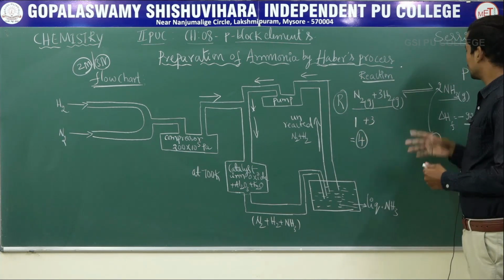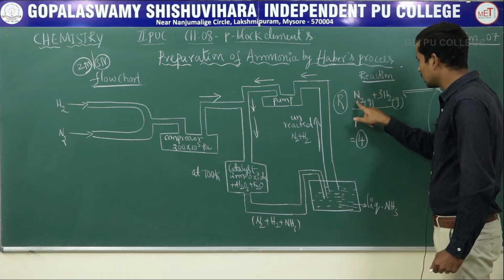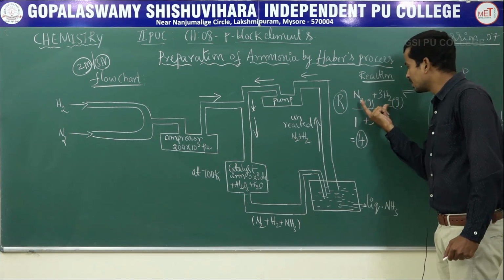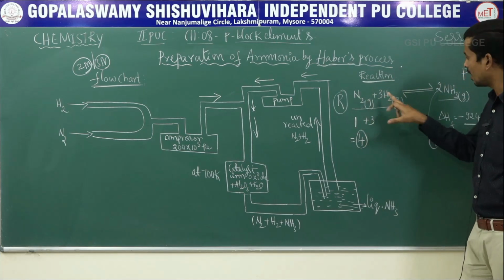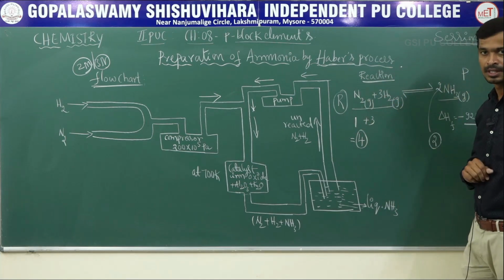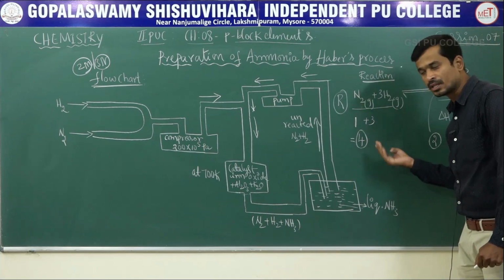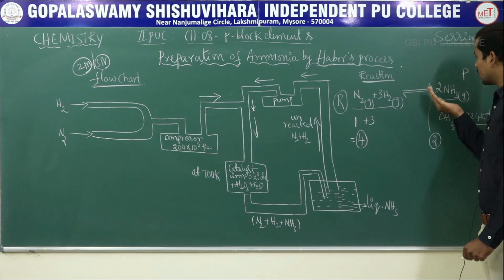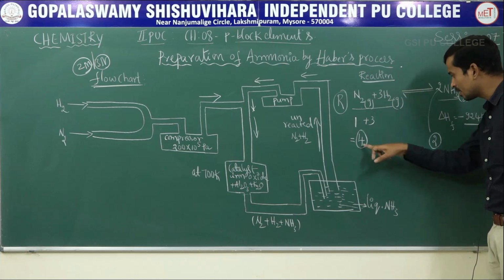The formation of ammonia is the reaction between nitrogen and hydrogen in a 1:3 mole ratio. The number of moles of the reactant is 4. The number of moles of the product is 2. Hence, the formation of ammonia is accompanied by a decrease in the number of moles.